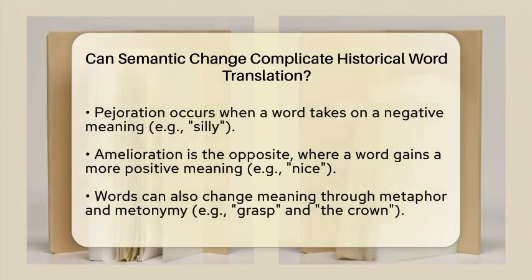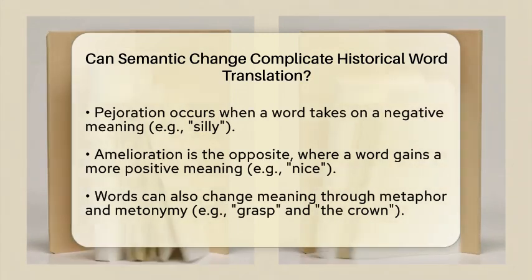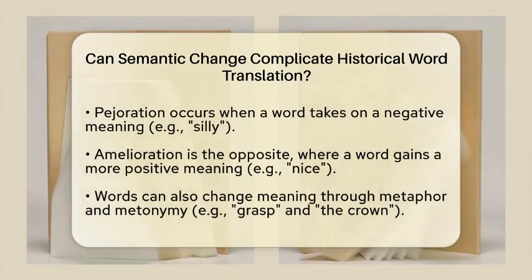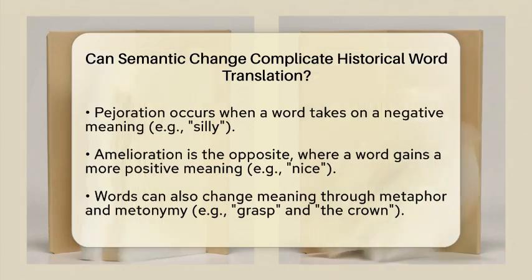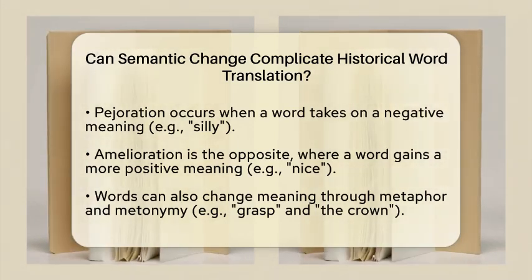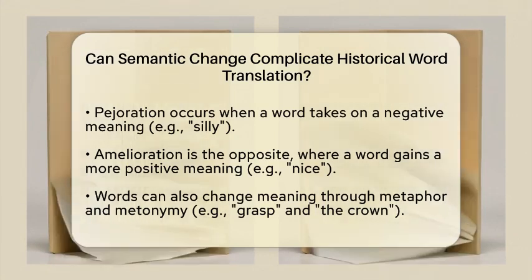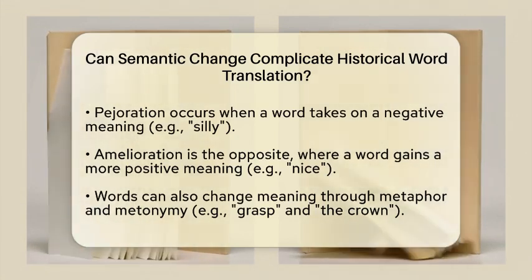Then there is pejoration, where a word takes on a more negative meaning. The word silly is a great example. It once meant happy or fortunate but now suggests a lack of good sense. On the flip side, we have amelioration, where a word gains a more positive meaning. The word nice originally meant foolish but now describes something pleasant or agreeable.